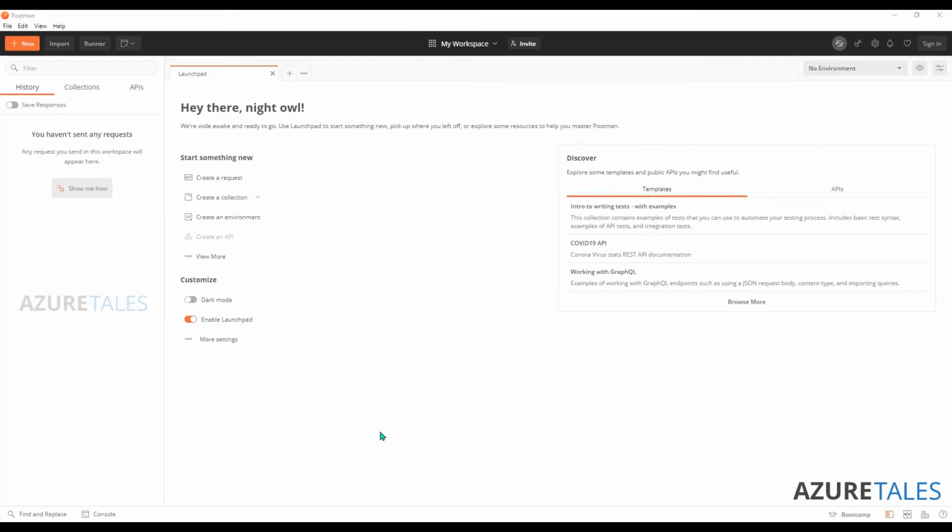So in order to do this, we need a couple of tools. Mainly, we'll be using Postman to run the APIs and check if we are getting the desired outputs. Then we need a service principal with at least contributor access, even reader access is fine. Let's create the service principal. That service principal will be used for authentication against Azure Active Directory, and the token can be used to call any management API that we want.